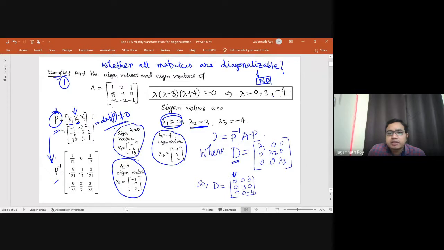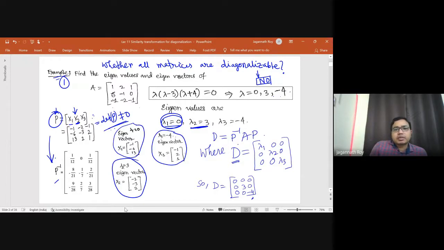Similarly, -4 will come at the A33 position. If you shuffle the order of the columns, we will get a different P, but that different P will also be invertible, and the order of the main diagonal elements will change. So there will be 6 possible D matrices and 6 possible P matrices for this particular example.